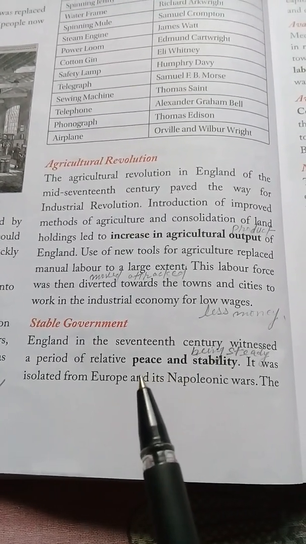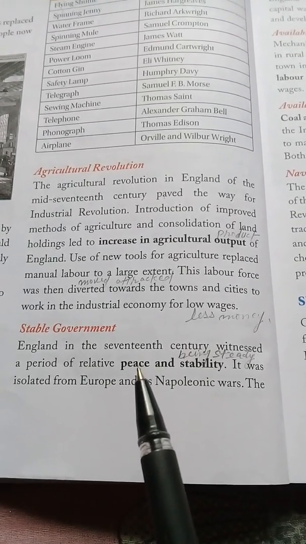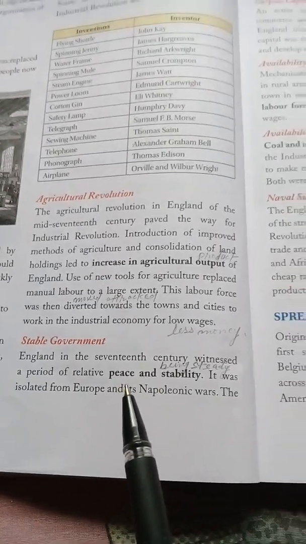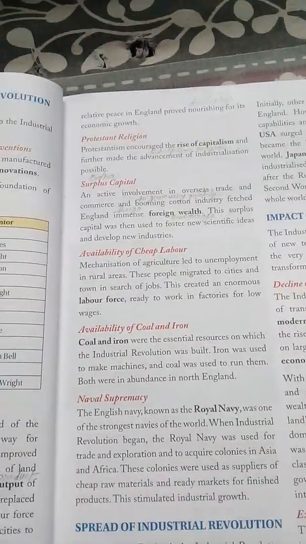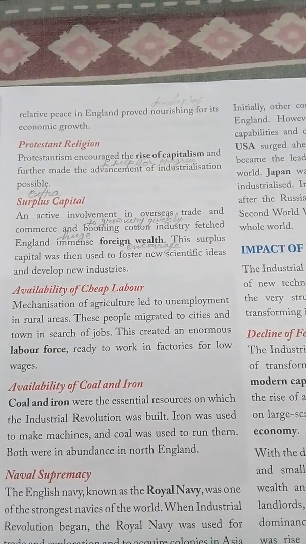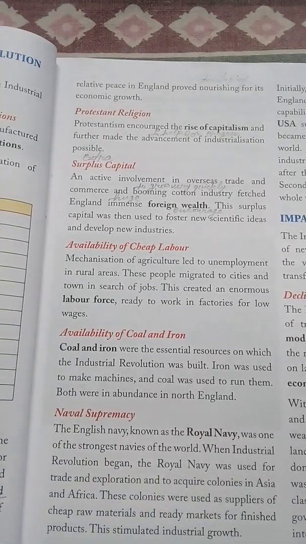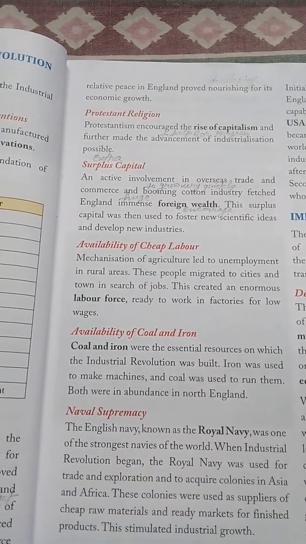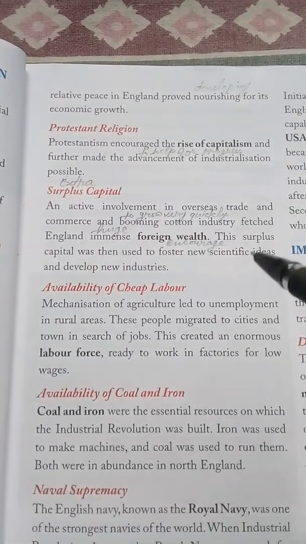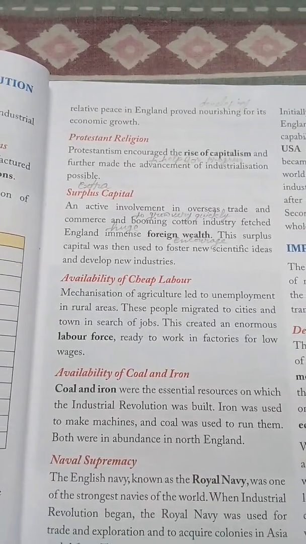It did not go to war against any country in Europe. The relative peace in England proved nourishing for its economic growth. So England decided to establish peace in its own country, and that helped England develop economic growth peacefully.